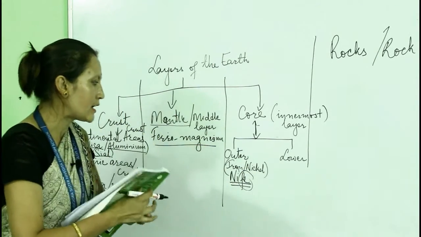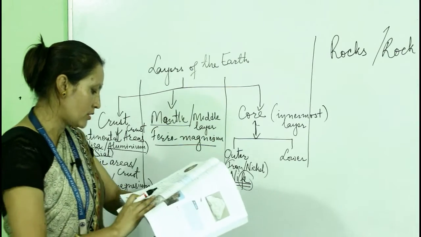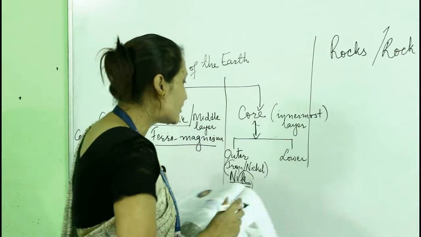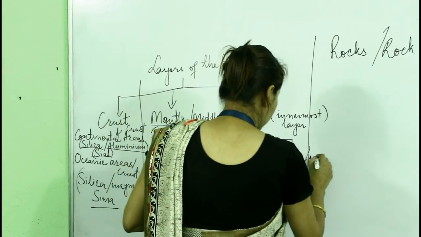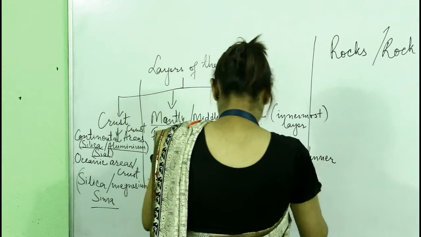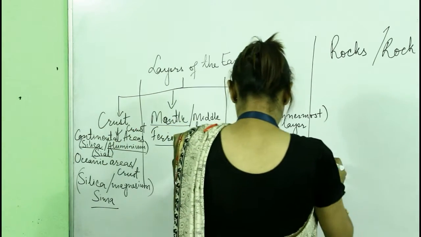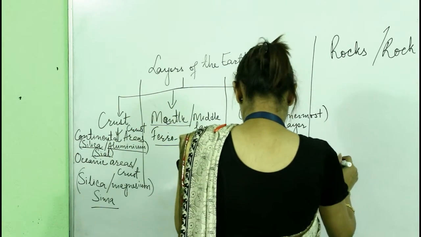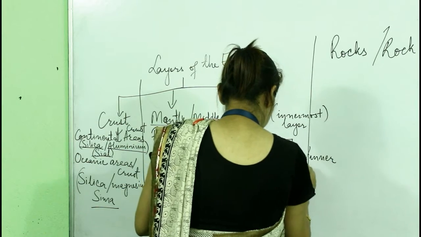And the other is the lower core, or the inner core. It is mainly composed of iron.